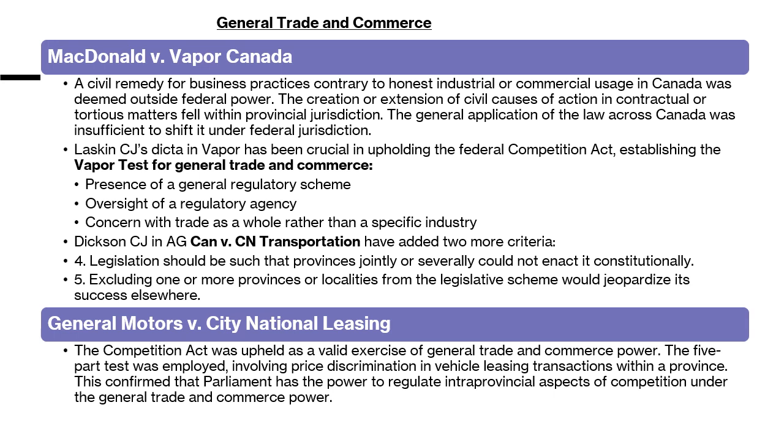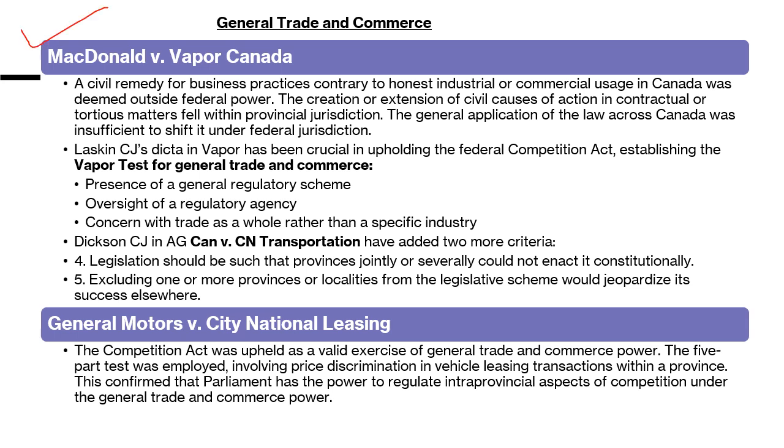This has not always been the criteria. Basically, under general trade and commerce we see the economic nature, economic regulation. But very recently, after a few cases, mainly General Motors and City National Leasing, the Supreme Court of Canada has started applying this principle unequivocally under federal authority. So let's look into the cases.